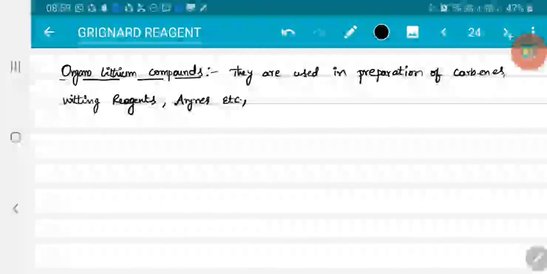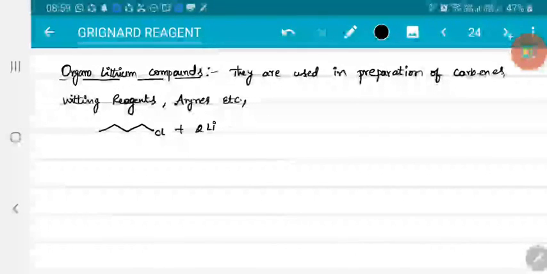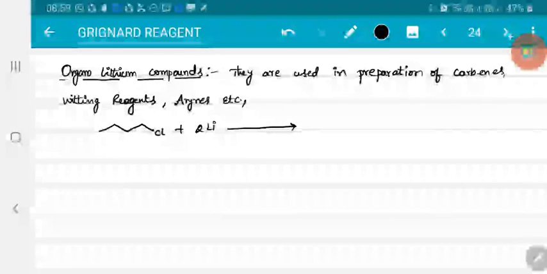Right. If I consider some alkyl halide allowed to react with lithium, but here instead of ether, we will consider an inert atmosphere, that means in presence of nitrogen and hexane as a solvent.